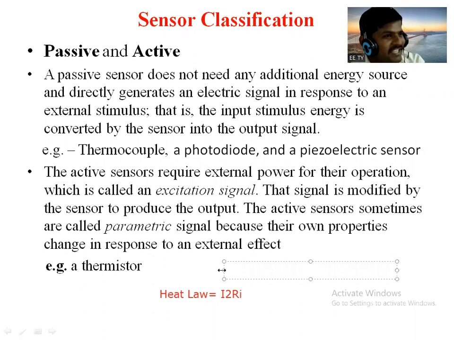Will it resist the current or conduct the current through it? It will resist, right? That means it is an insulating material, a highly resistive material. If the temperature of that material increases, what happens? It melts, right? So if it melts, then its resistance decreases.